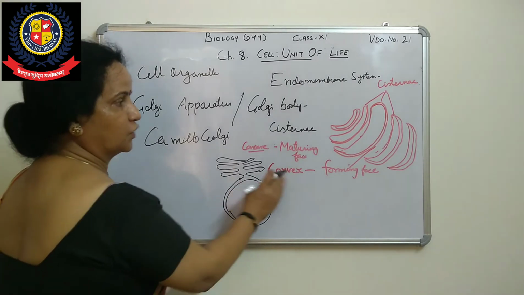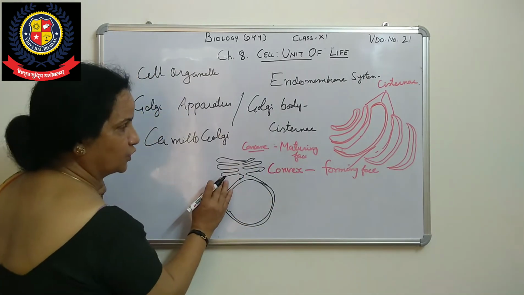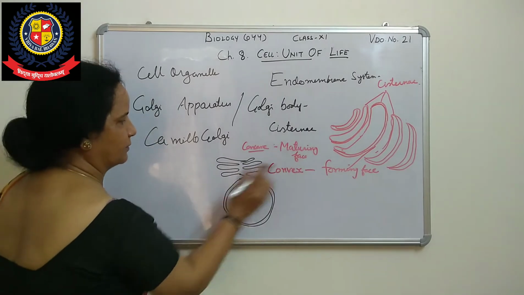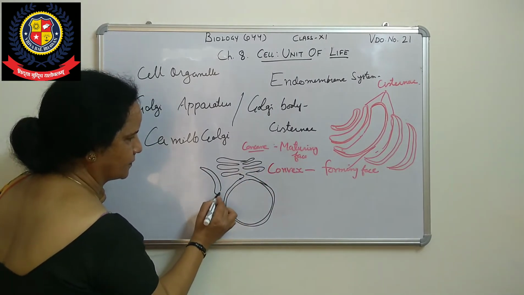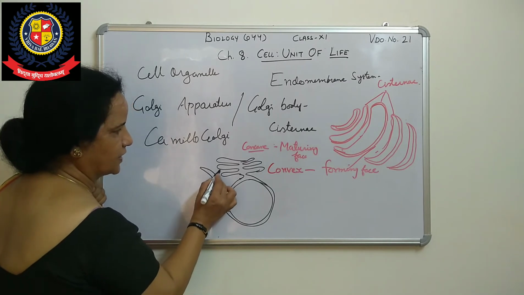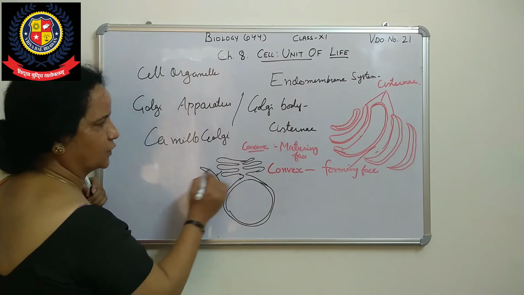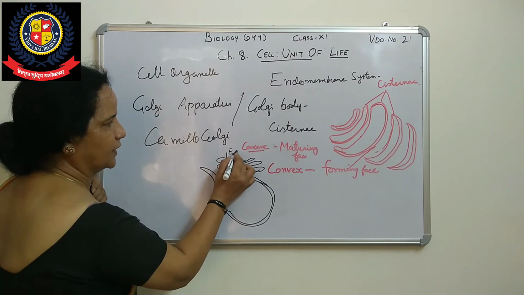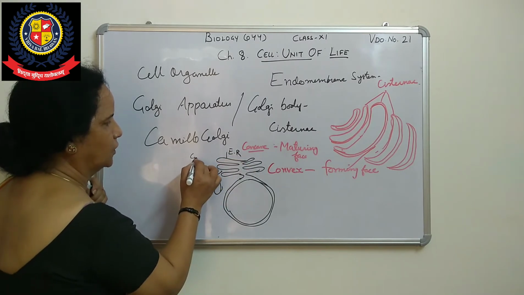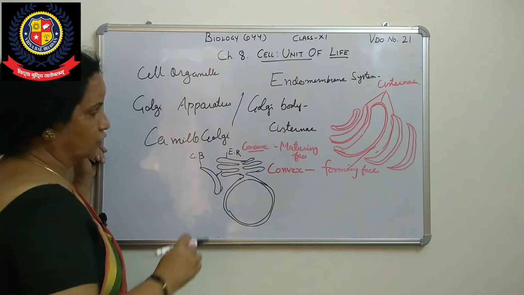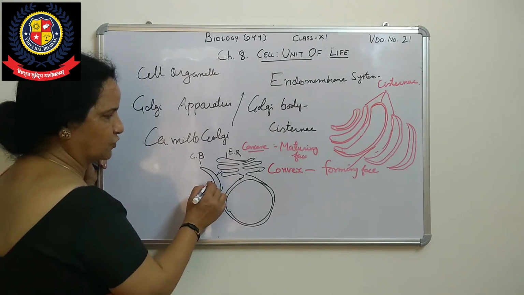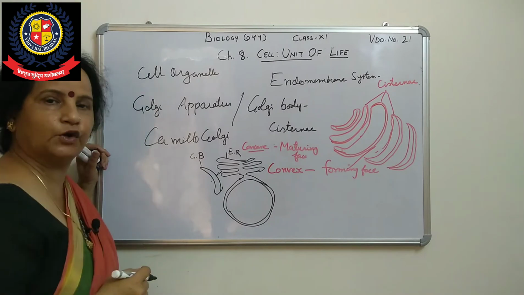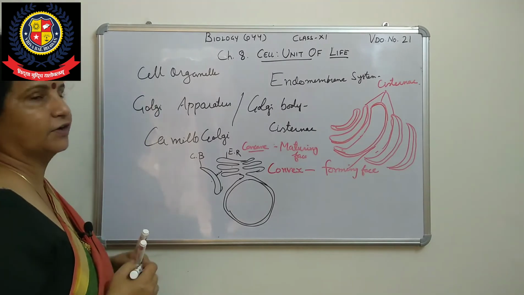So the convex side will be towards the endoplasmic reticulum, and the maturing face is away from the endoplasmic reticulum. So why is it so?